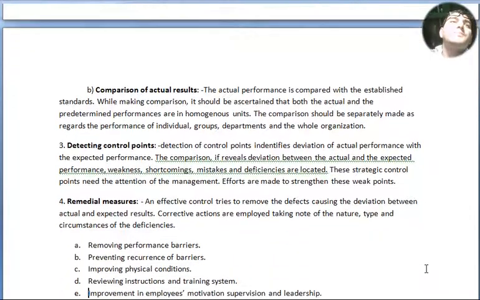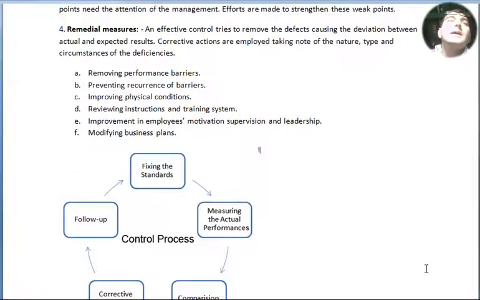Point number 4, remedial measures. An effective control tries to remove the defects causing the deviation between actual and expected results. Corrective actions are employed taking note of the nature, type and circumstances of the deficiencies. Under it, the subpoints are: point A, removing performance barrier; point B, preventing recurrence of barriers; point C, improving physical conditions; point D, reviewing instructions and training system; point E, improvement in employees' motivation, supervision and leadership; point F, modifying business plan.